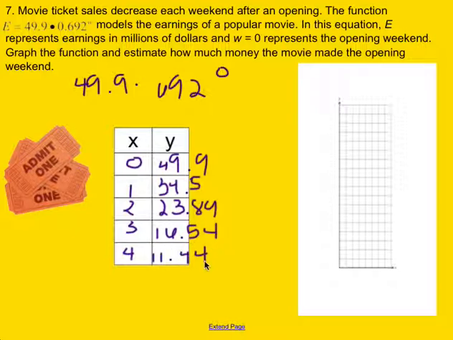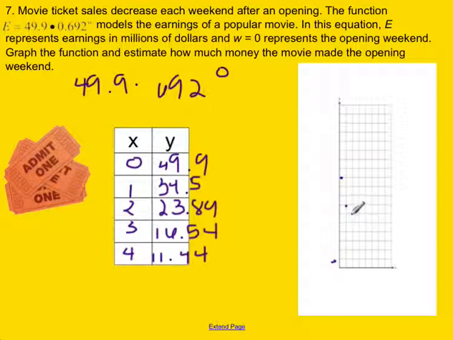So we need to go ahead and change our scales. So I think what I'm going to do is go up by 5s. So this is 5, and I'm just going to count from there. 5, 10, 15, 20, 25, 30, 35, 40, 45, 50. So 49.9 is going to be about right there. 34.5, well this is 50, 45, 40, 35, so this is going to be just below 35.